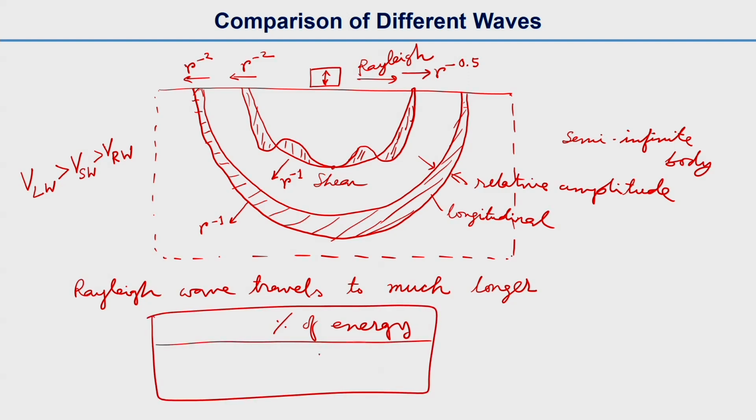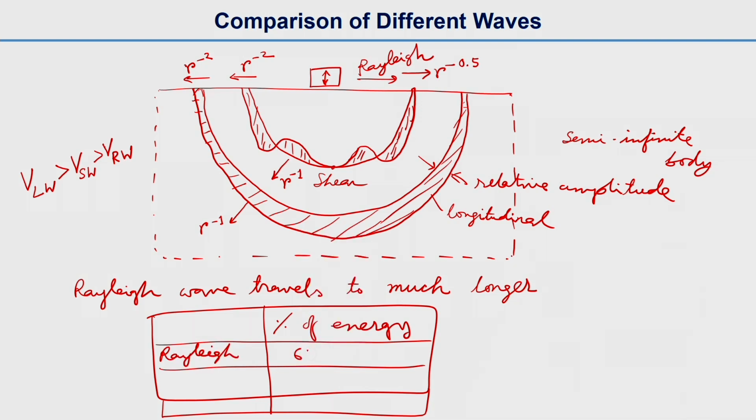For the Rayleigh wave it is the highest, 67%, for the shear wave it is 26%, and for the longitudinal compressive wave it's just 7%. All this calculation is for a Poisson's ratio of 0.25. So you can see that most of the energy is carried by the Rayleigh wave.